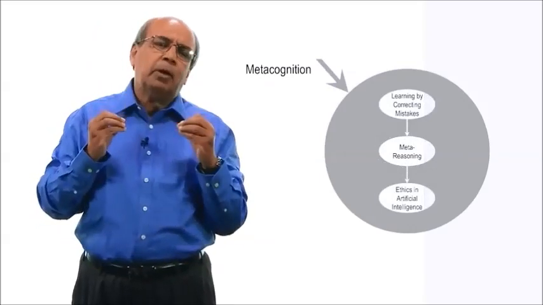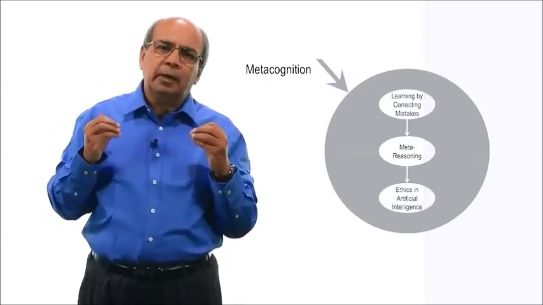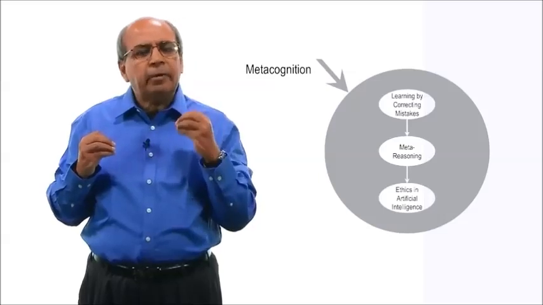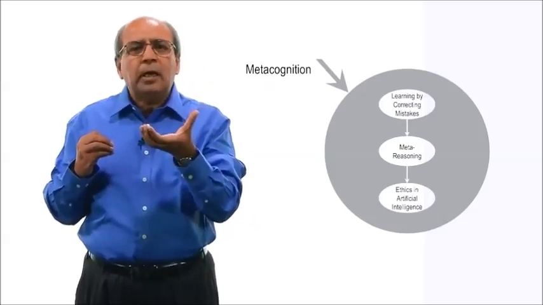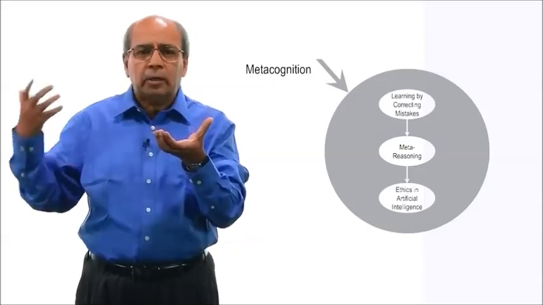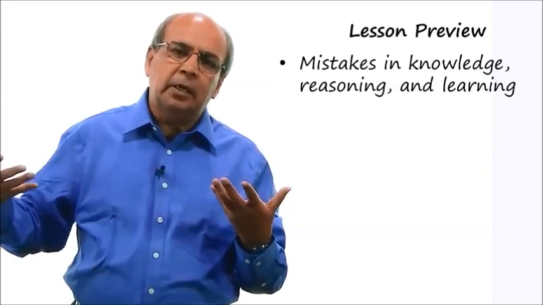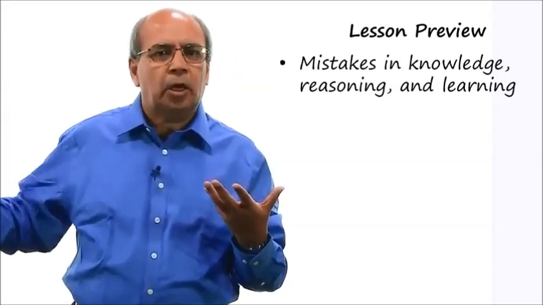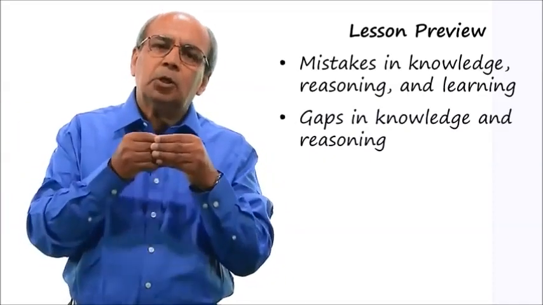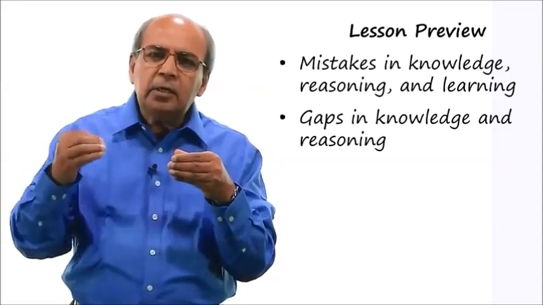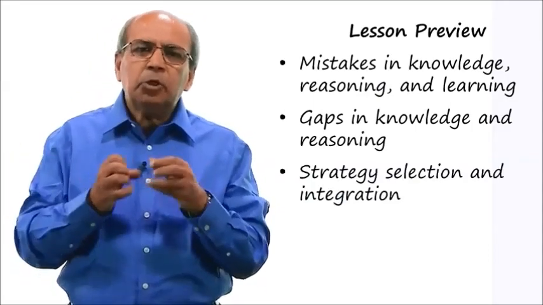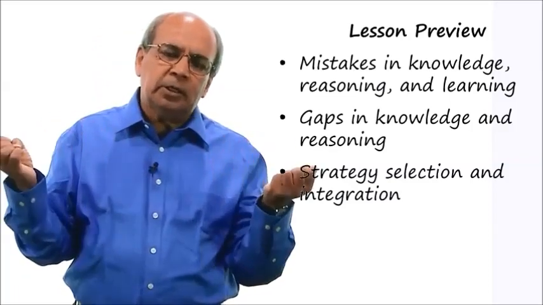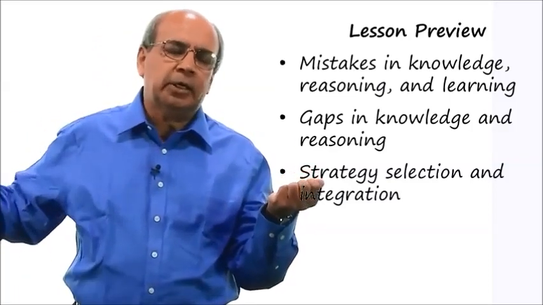We touched a little bit on meta-reasoning when we were talking about learning by correcting mistakes. There we were interested in errors in the knowledge base. In general, errors can also be in reasoning or in learning. We'll start today by talking about mistakes in reasoning and learning in addition to mistakes in knowledge. Then we'll talk about knowledge gaps, not just errors in the knowledge, but when some knowledge is actually missing. Then we'll talk about a very general metacognitive skill which leads to strategy selection and integration.